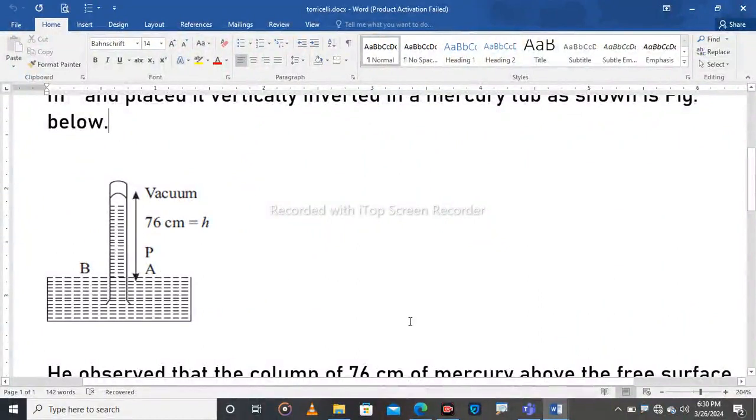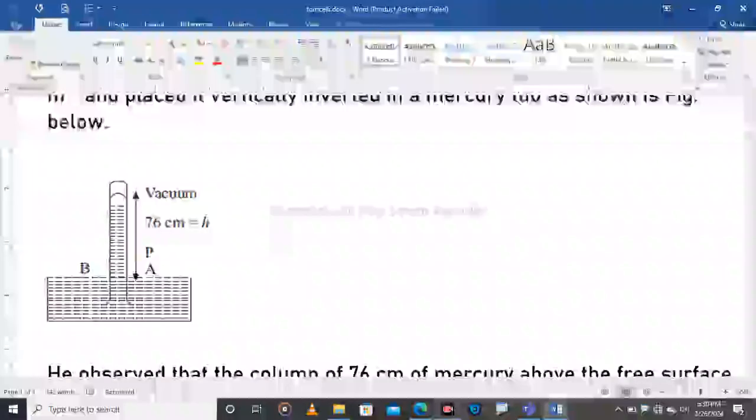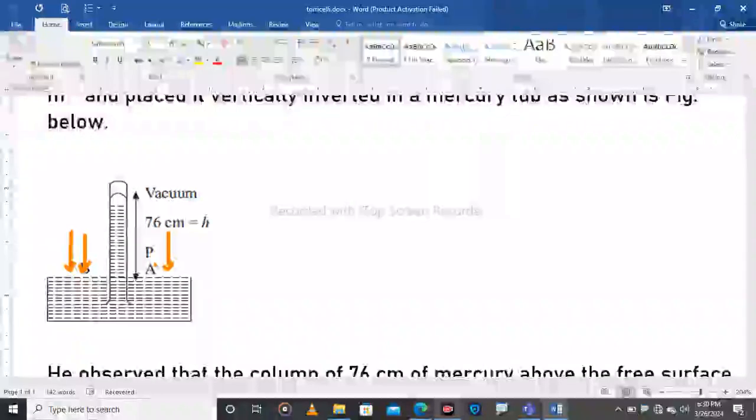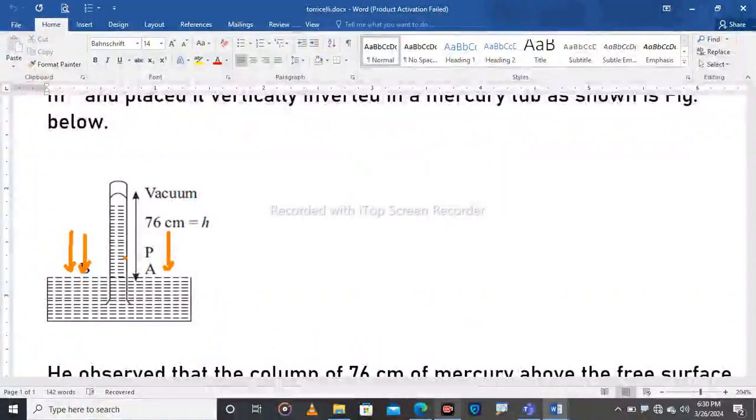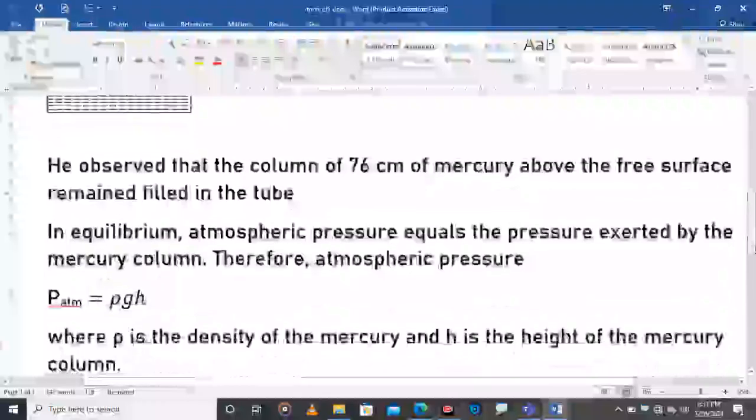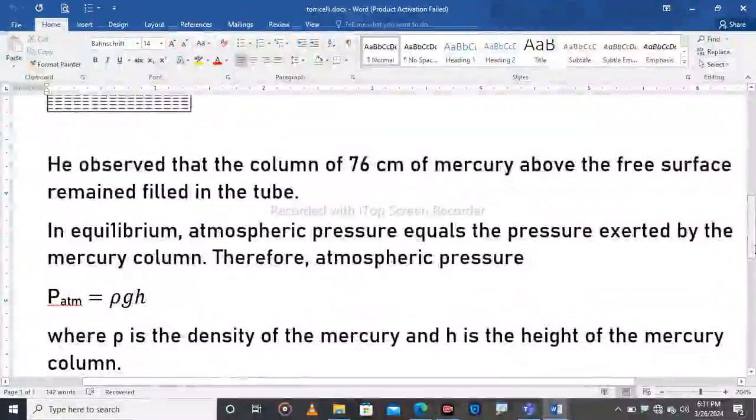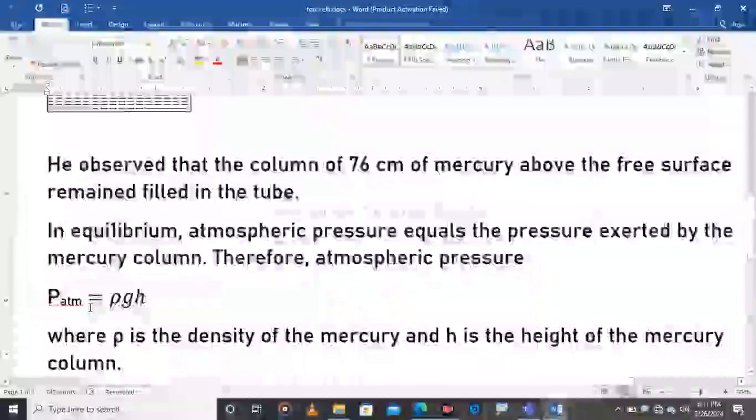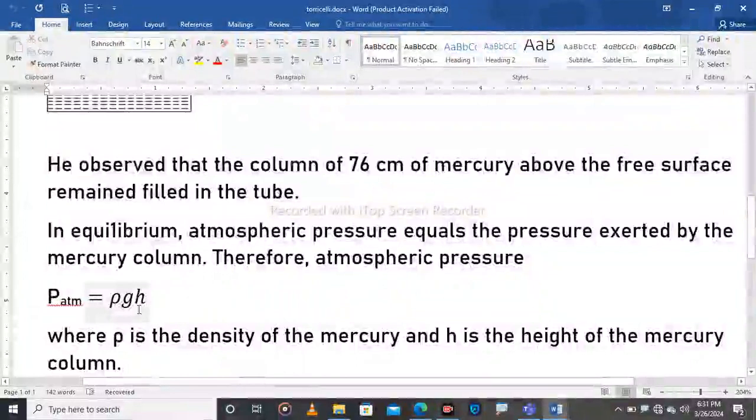in the vessel. There is atmospheric pressure there, which is pushing into the vessel, and that atmospheric pressure is the one that caused this mercury to remain there. And from there, Torricelli concluded that in equilibrium, atmospheric pressure equals the pressure exerted by the mercury column. Therefore, atmospheric pressure, you know how to find the pressure in a fluid, is equal to the density times gravity times height.